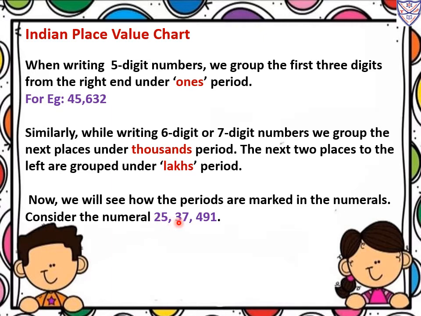Now we have to make the periods. Between ones and thousands we put one comma, then after thousands and lakhs we put the next comma. So now we will read the number: 25,37,491.